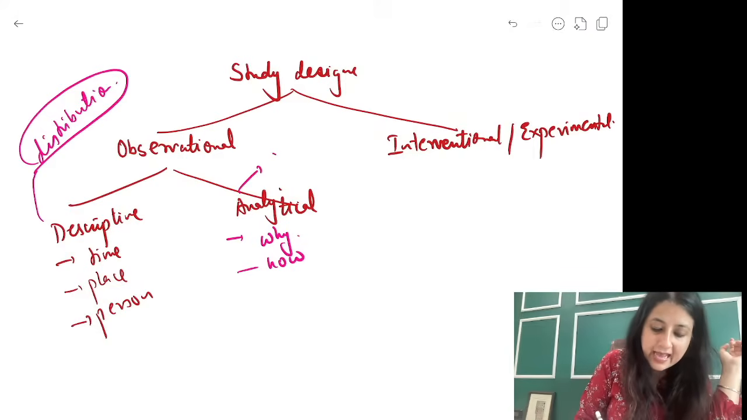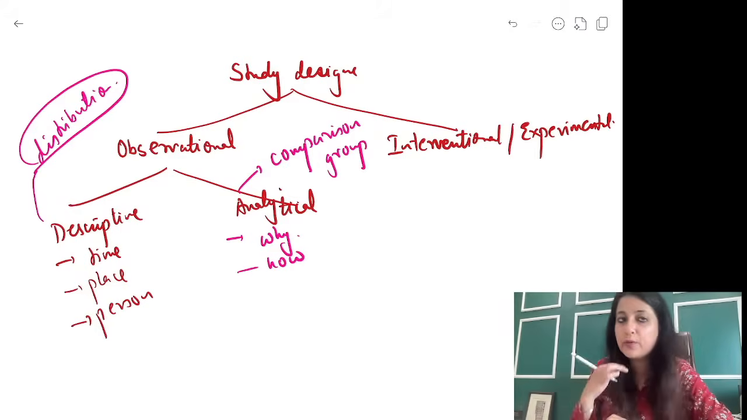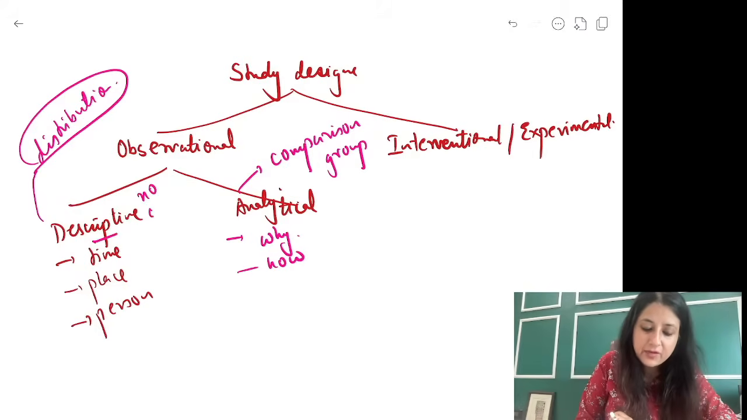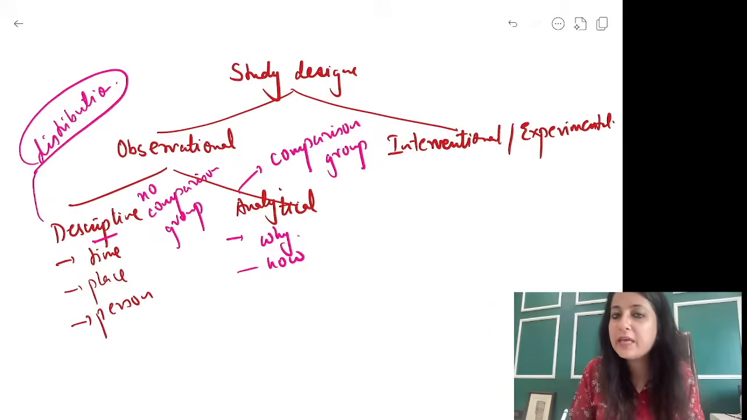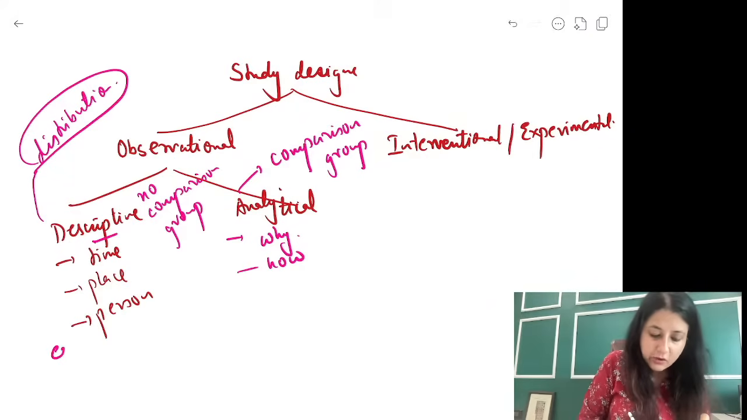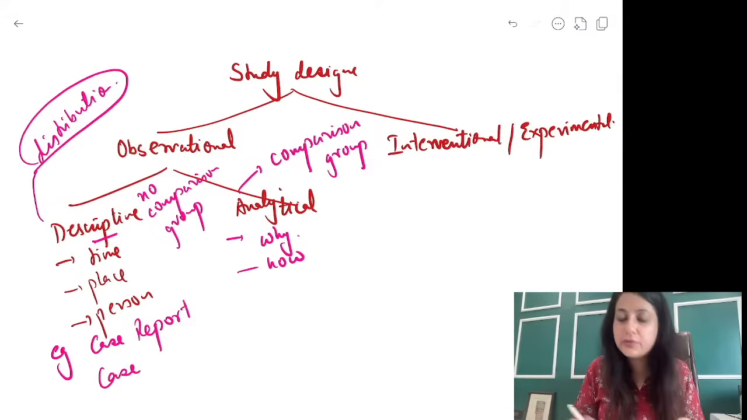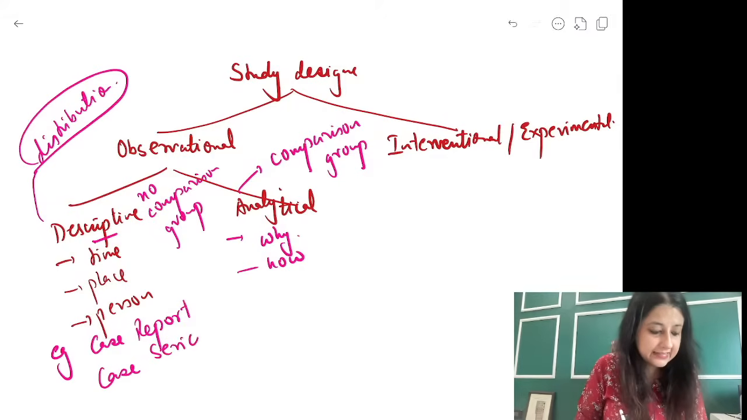So remember, analytical study mein we have to do an analysis. So we will always have a comparison group with us. Descriptive, we will never have a comparison group. It's just one group that we are talking about. We will never be able to compare. In analytical, we have a comparison group. Now, example of descriptive: one individual we study with a disease, case report. Collection of such individuals we study, case series.